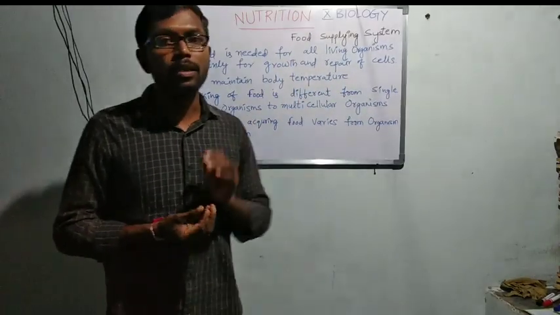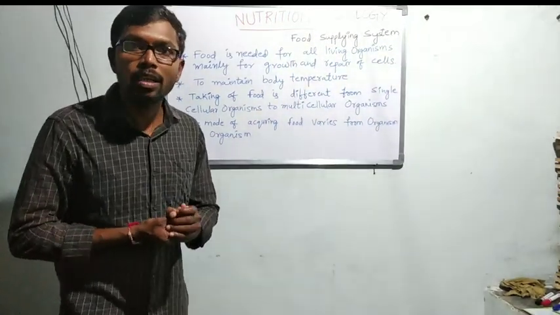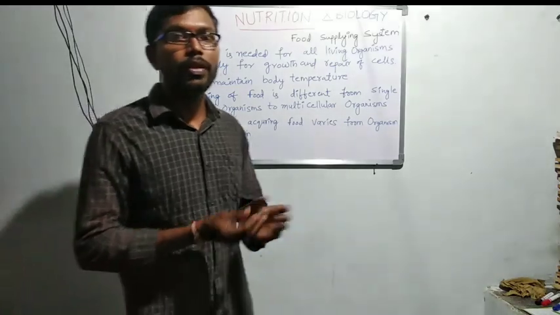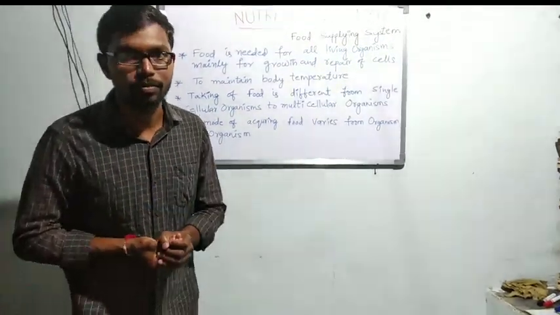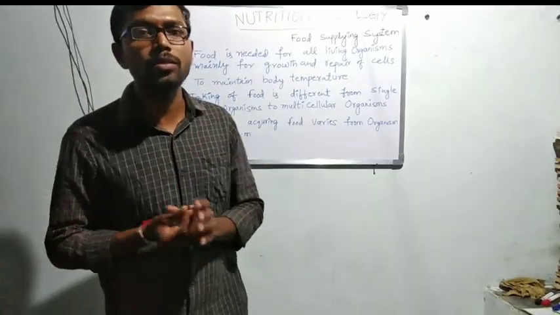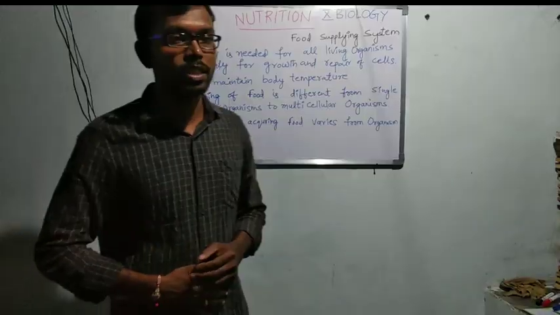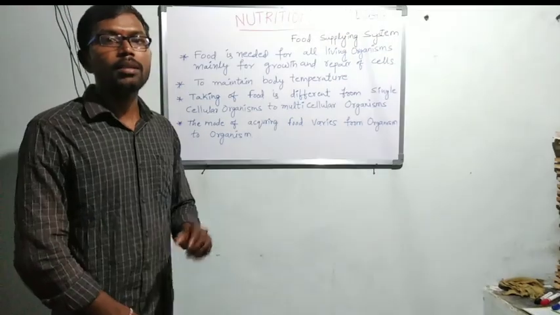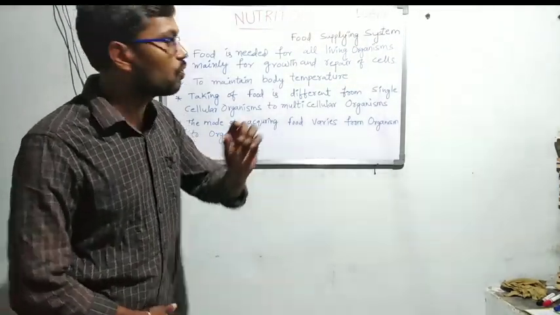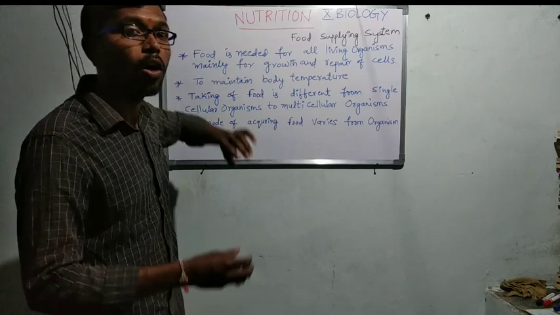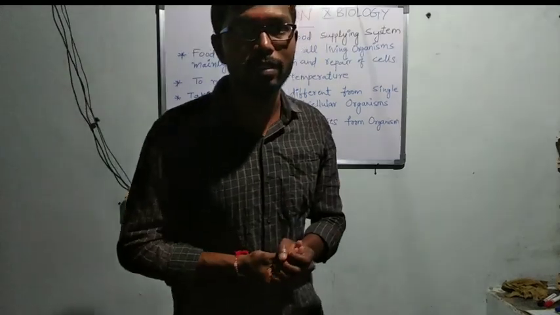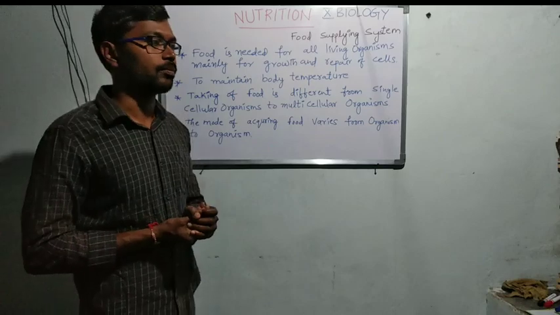From that, obtaining of food is called nutrition. So, the first topic of our 10th biological science is nutrition. Obtaining food is called nutrition.